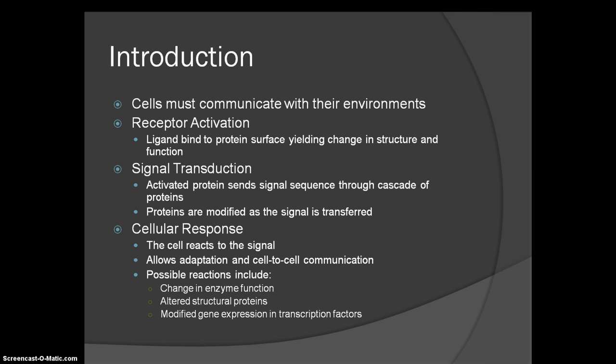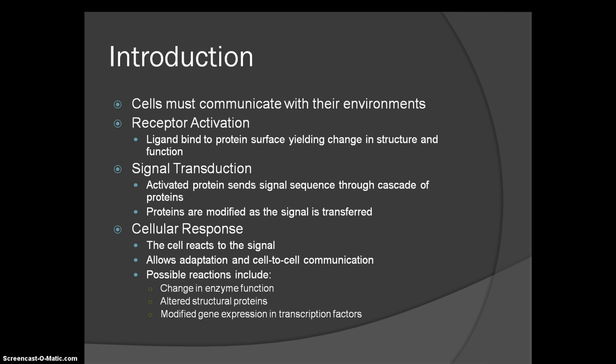This can increase the rate at which the cell can react because the cell won't need to spend time making additional proteins that would do the same job as the modified proteins. The activated protein transmits a signal sequence through a cascade of proteins known as the signal transduction pathway. The signal can then reach the nucleus, where the cell can form a response.